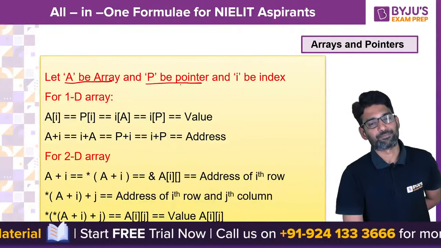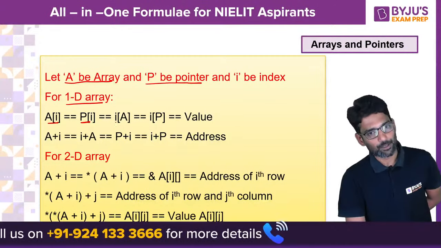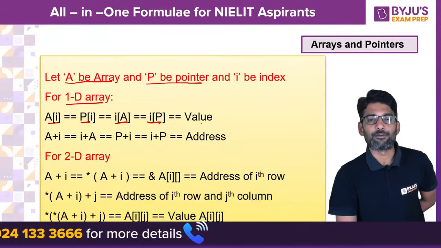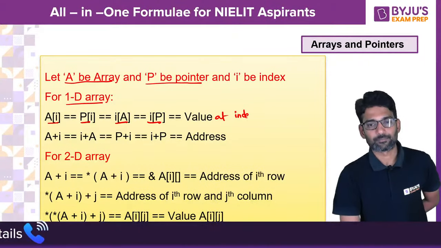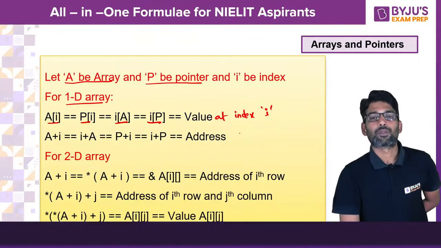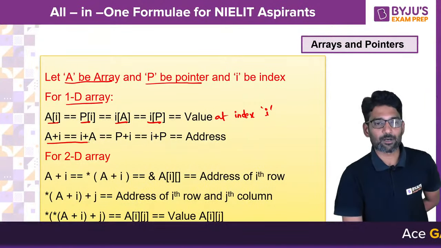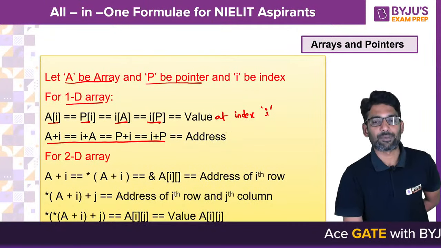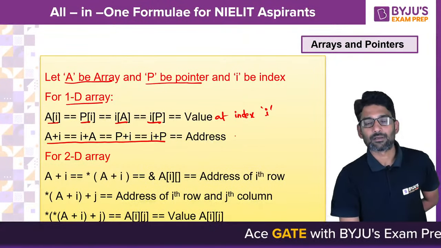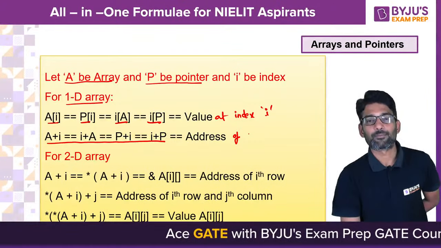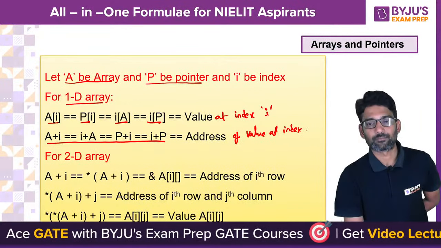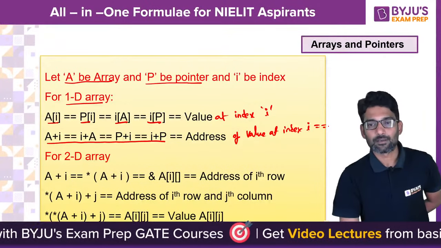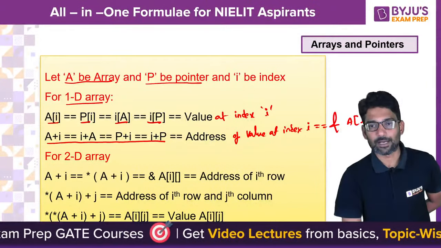If it is a one dimensional array, when you say A of I or P of I or I of A or I of P, that will give you the value at index I. When you mention it as A plus I or I plus A or P plus I or I plus P, that gives the address of the value at index I. That means address of A of I.